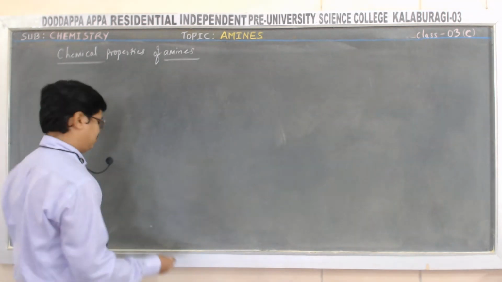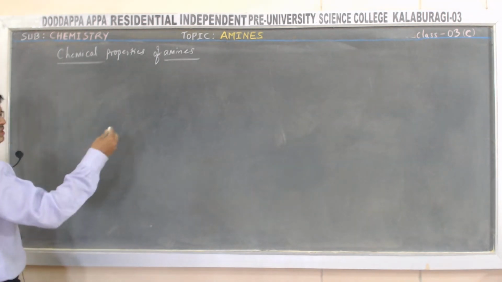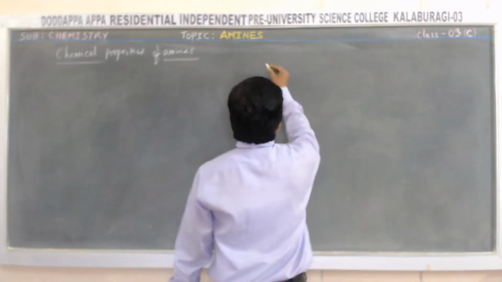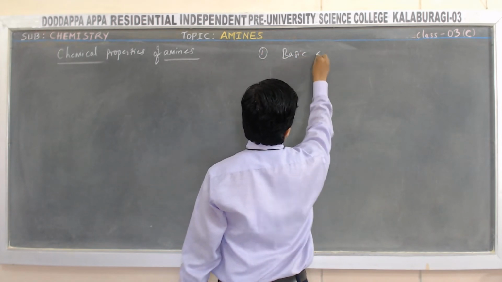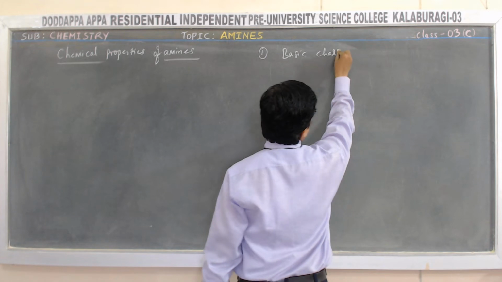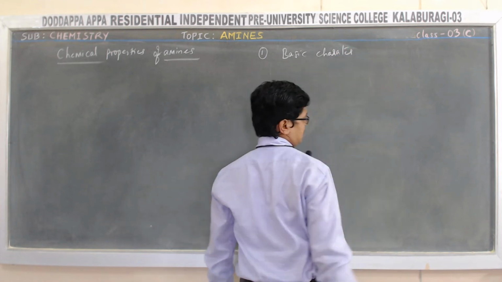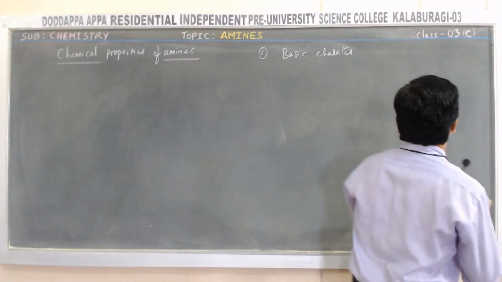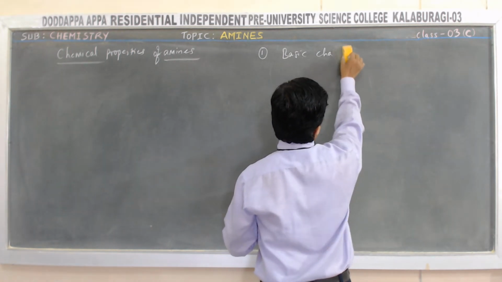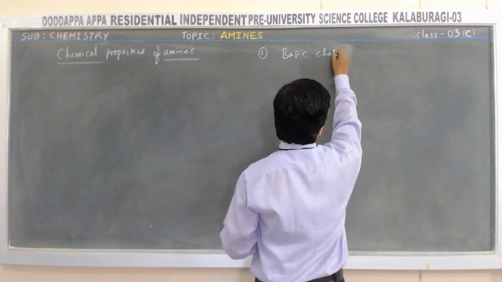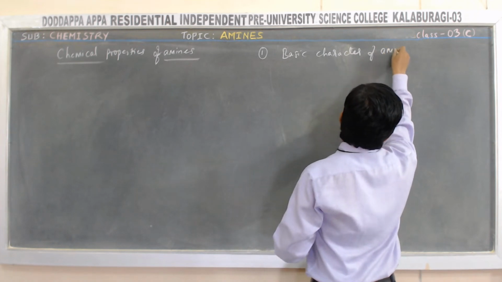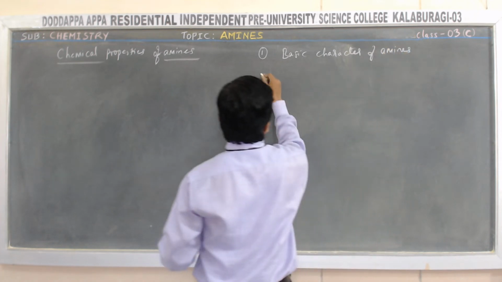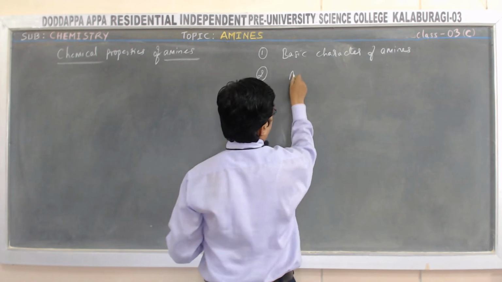Let me list out the chemical properties here. First, basic characteristics of amines. Second one, alkylation.